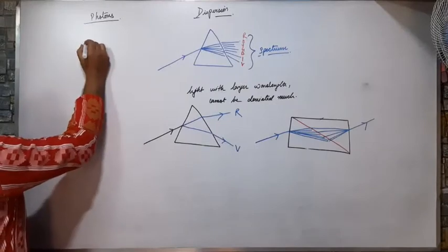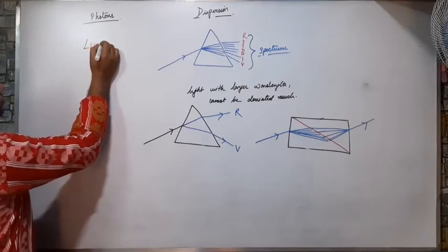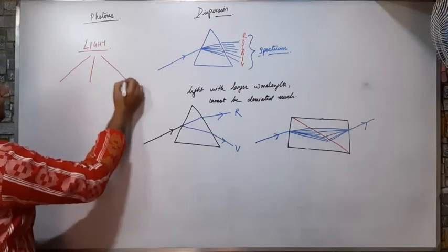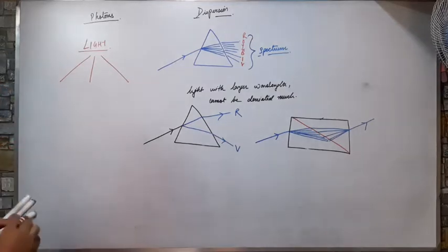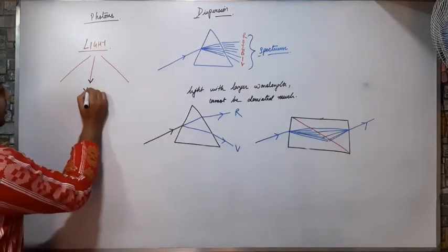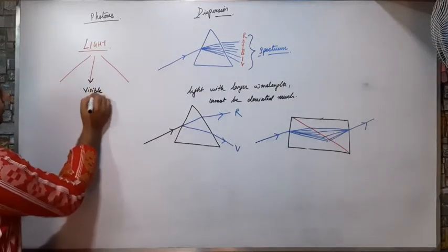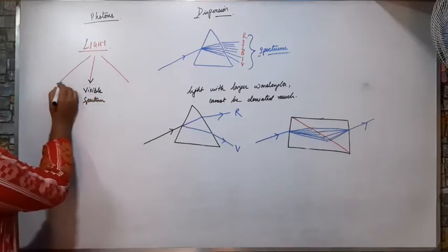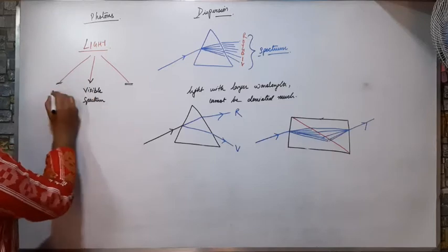So this light is divided into many parts. The middle part is known as the visible spectrum. And these two parts are known as invisible spectrum.